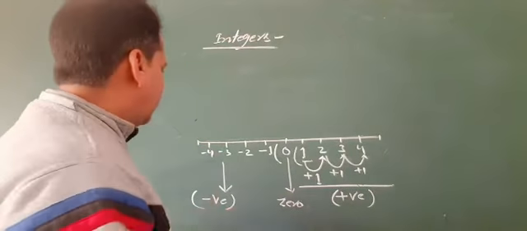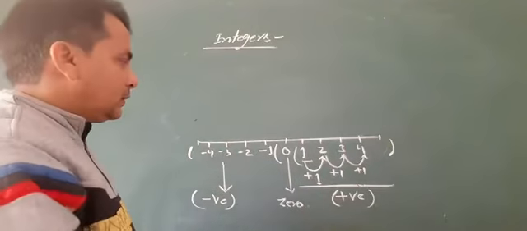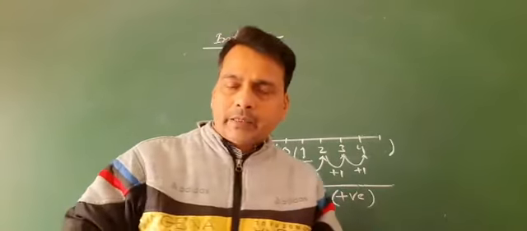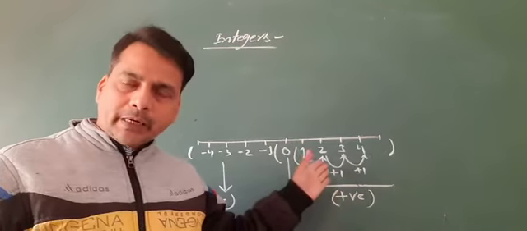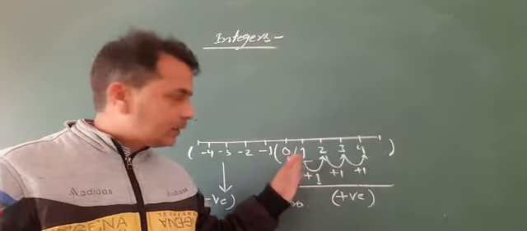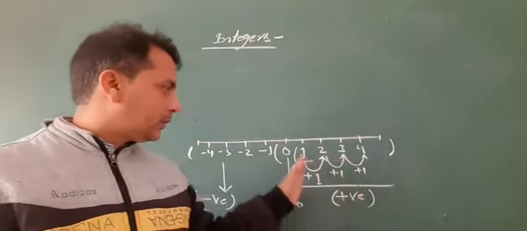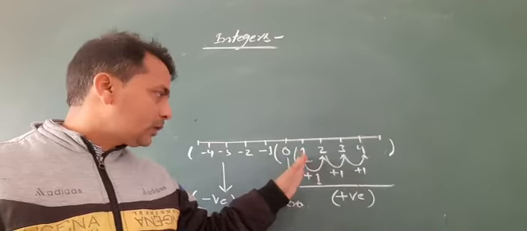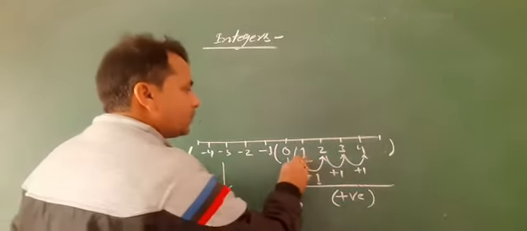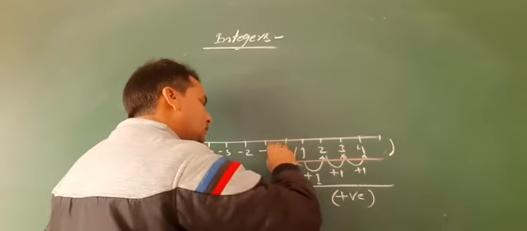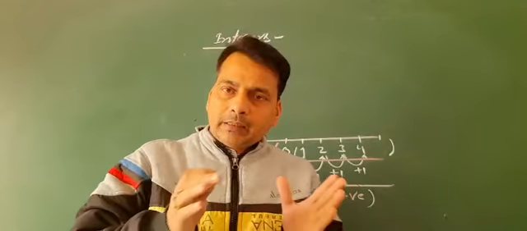So, integers, whole numbers and natural numbers. Natural numbers, starting from 1, are all the counting numbers, and natural numbers together with 0 are called the whole numbers.